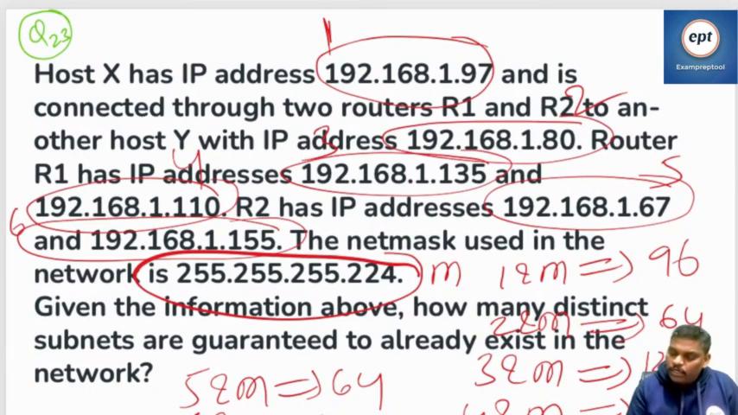What about 224 and 155? This can be written as 128. 128 plus 64 I cannot write, it becomes 192. No, I cannot write. 32, can I write? No, it will become more than 155. So I think it is going to be 128 only.